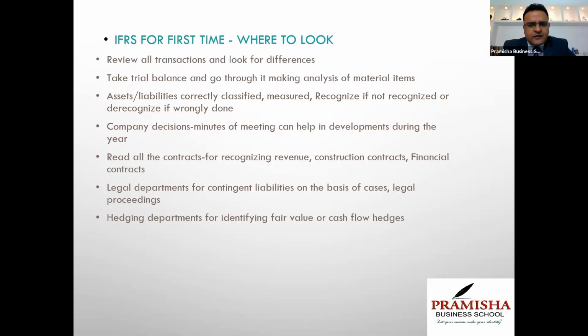What is their reason? We'll read all the contracts, recognize revenue, construction contracts, financial contracts, and will record according to the new requirements, because these contracts will help us to analyze how the accounting is to be done now on the basis of financial contracts which are based on financial instruments, or leasing contracts based on now IFRS 16 Leases, or revenue contracts based on IFRS 15 Revenue from Contracts with Customers. We'll also take information from the legal departments if there are any contingent liabilities or contingent assets to be disclosed. Hedging departments, if we are using voluntary accounting. For hedge accounting, we can set off our gains and losses against the hedged items. If you're not using hedge accounting, we'll do normal accounting under IFRS 9 Financial Instruments.